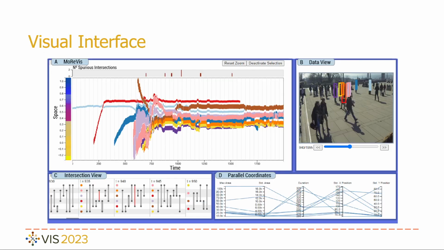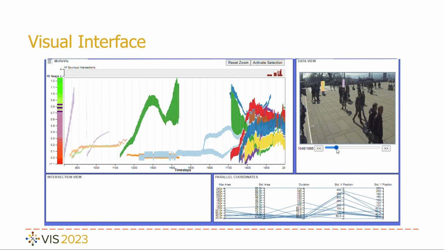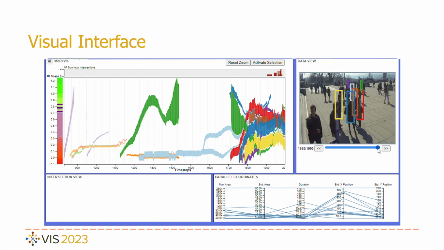To support and enrich the exploration of Morvis, a visual interface was designed with 4 views. To present the tool, we will use a dataset of object detection of people in a public area. At the top left, we have the Morvis view with the main plot. In this example, we see a large green curve.